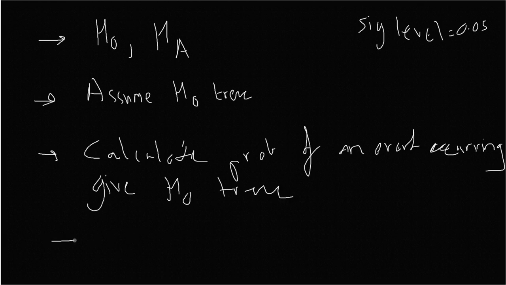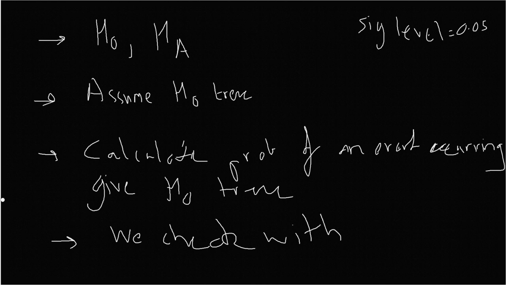And then we check with the significance level. So if it's less than the significance level, we reject the null hypothesis. And if it's above the significance level, what we say is we are unable to reject the null hypothesis due to lack of evidence. So we don't say that the alternate hypothesis is definitely true, but we say that we don't have enough evidence, right?